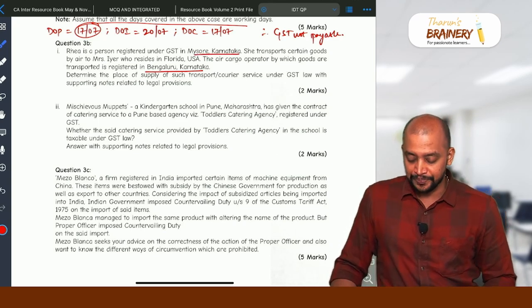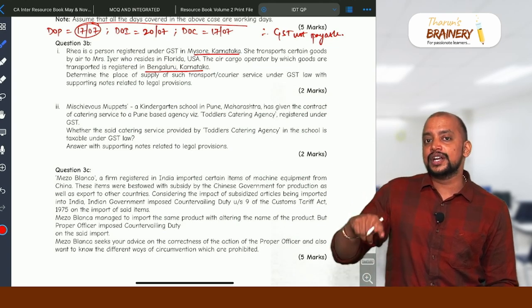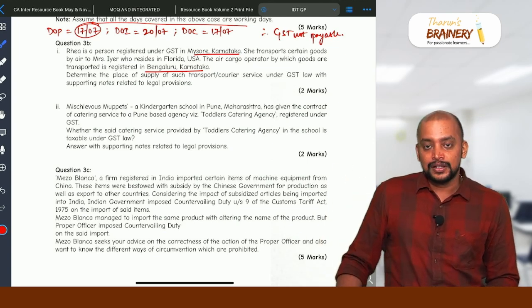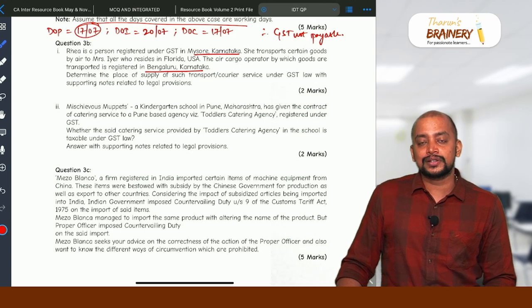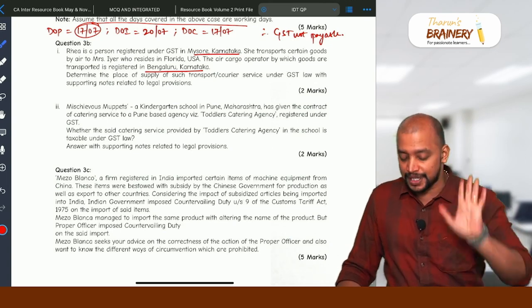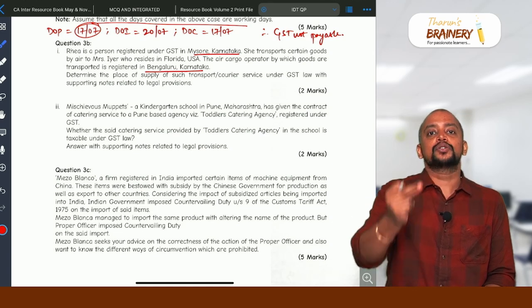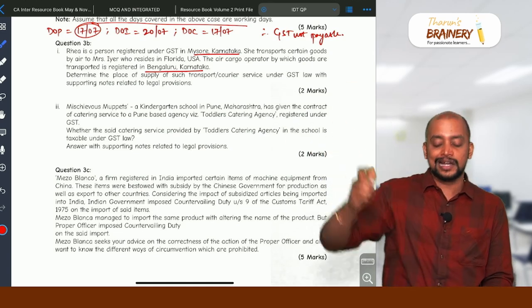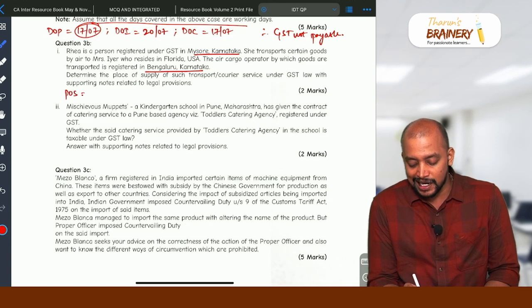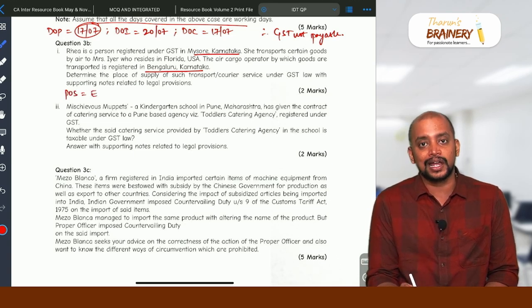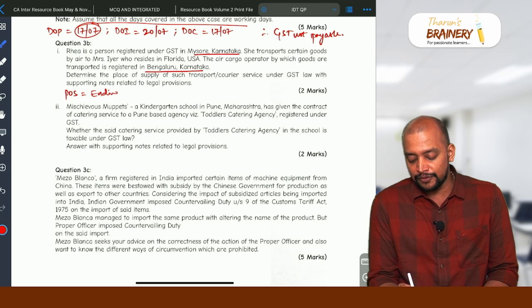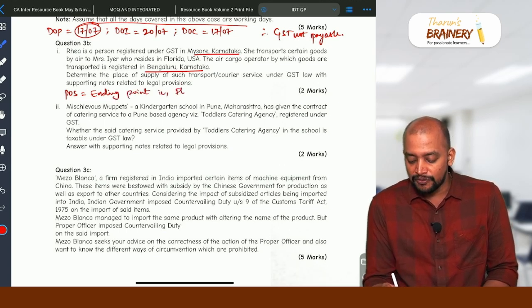So section 12. But the goods are taken from India to outside India. Irrelevant whether it is B2B or B2C. If the goods are taken from India to outside India, the place of supply will be taken as the ending point. So what is the ending point of goods? The ending point of goods, that is Florida, USA, will be taken.